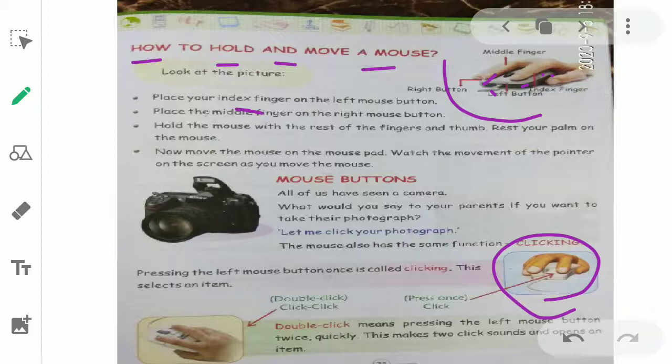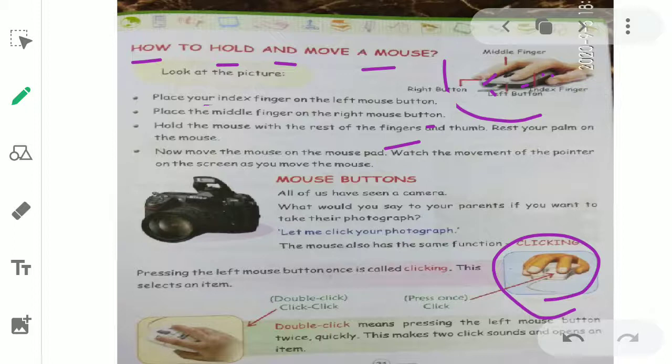And why to keep the middle finger on the right button? So that if you want to press the right button, you can use the middle finger. So we keep the index finger and middle finger on the buttons of the mouse. On the left button you will keep the index finger, which is next to your thumb, and on the right button you will keep the middle finger. And next we have, hold the mouse with the rest of the fingers.